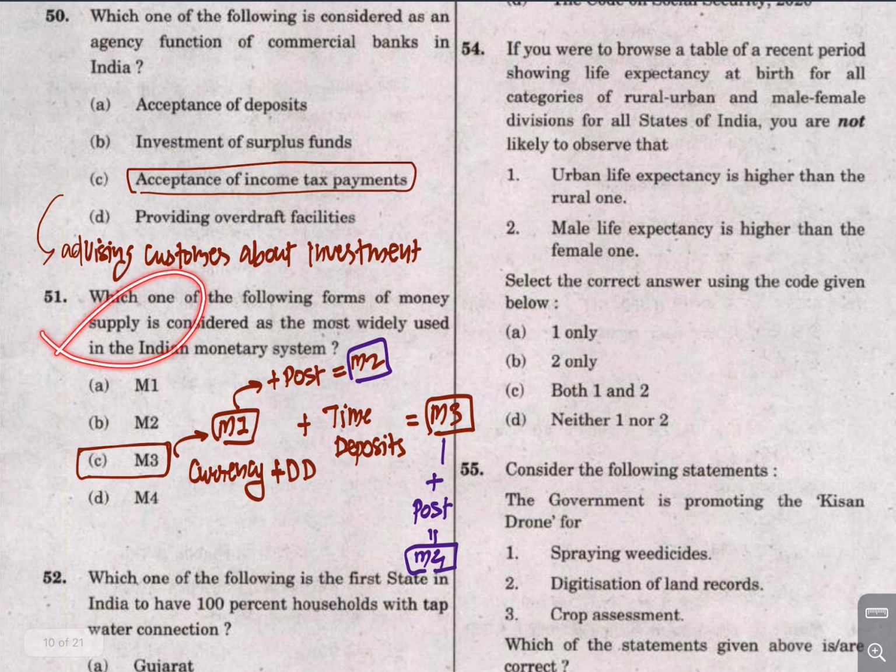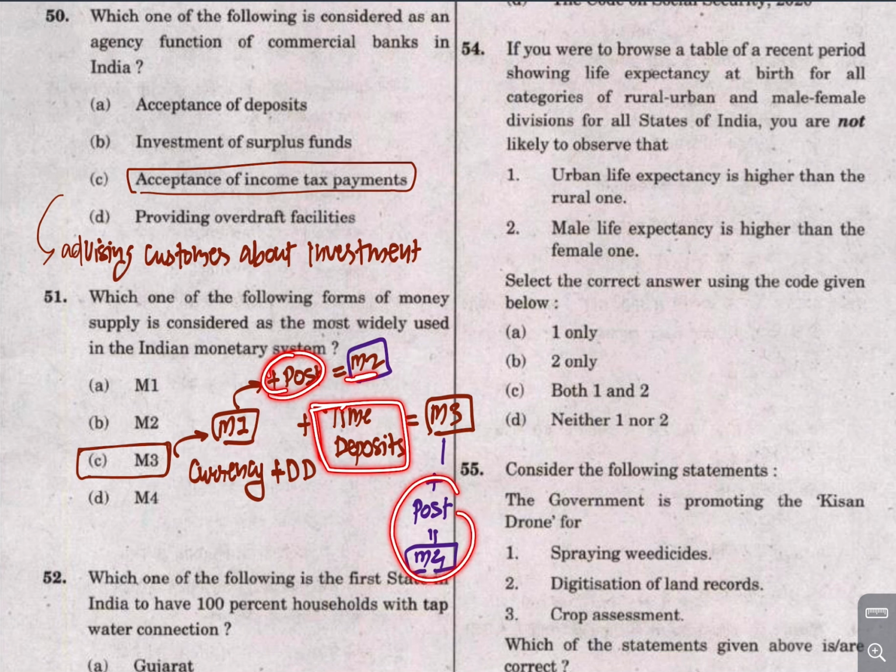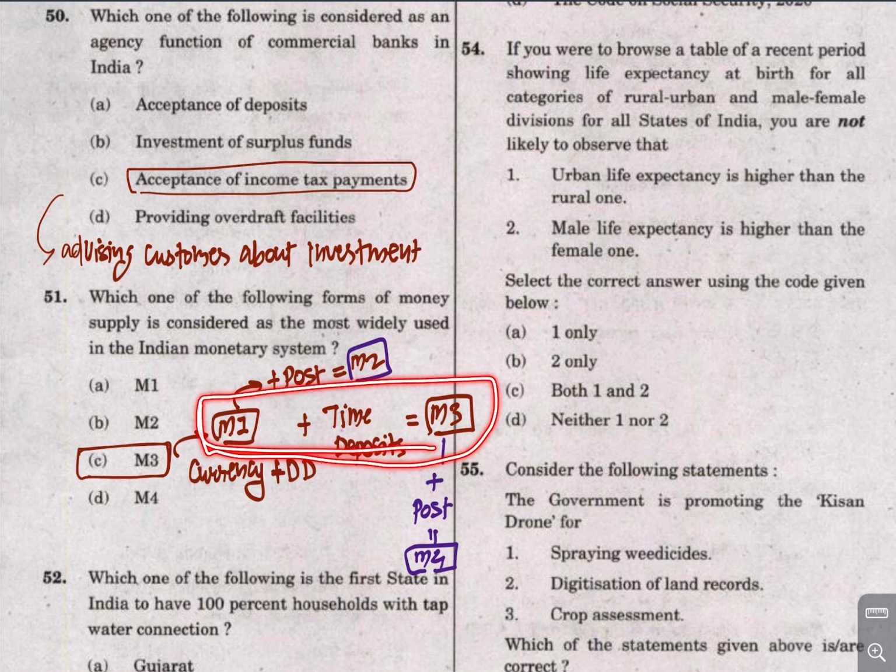About M1, which one of the following is the most widely used Indian monetary measure? We know that it is M3, broad money, that is widely used. Now broad money, what does it consist of? It consists of M1, that is currency with public and demand deposits with banks. And what is M3 broad money? M1 plus time deposits. Now M1 plus post office deposits is M2, and M3 plus post office deposits is M4. Indian people tend to use these two systems on a larger scale. That's why the most widely used Indian measure is this M3.